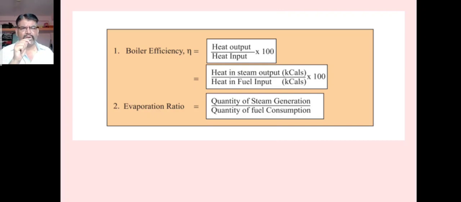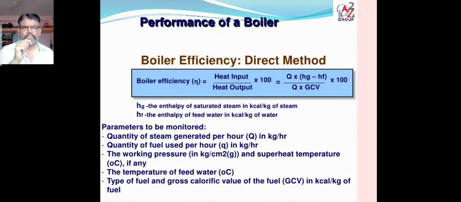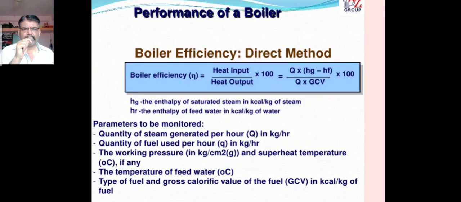Then as I told you, one more formula, the evaporation ratio, that is the quantity of steam generated divided by the quantity of fuel consumed. These are the formulas of boiler efficiency and evaporation ratio. Now under the heading of performance of the boiler, the efficiency by the direct method, when we measure the efficiency directly, the boiler efficiency, as we know the formula, is heat output divided by heat input. So now, what are the parameters to be monitored?